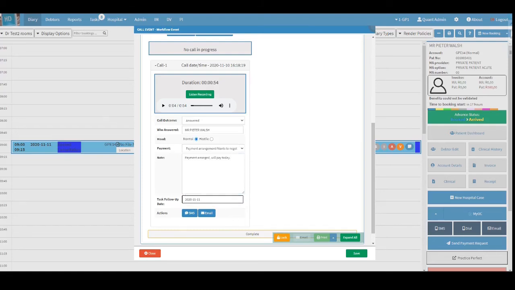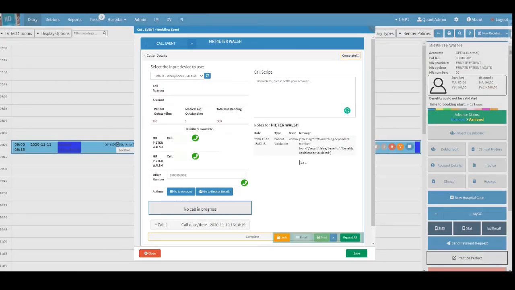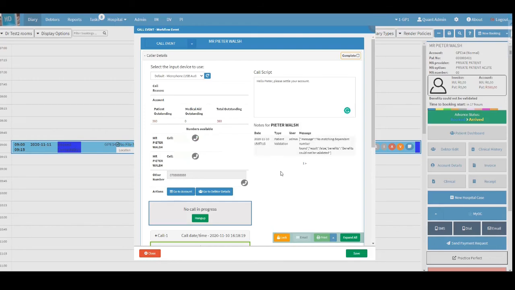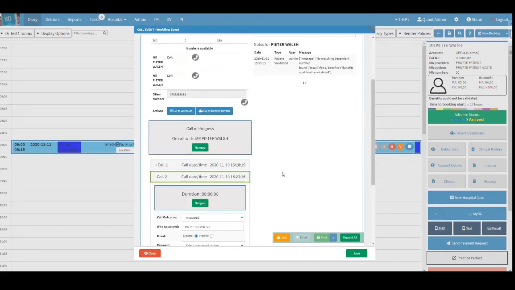Other actions include sending an SMS or email to the patient. You can choose to dial the patient again if your first attempt was not successful. Each call will be saved within a panel with its specific information captured.